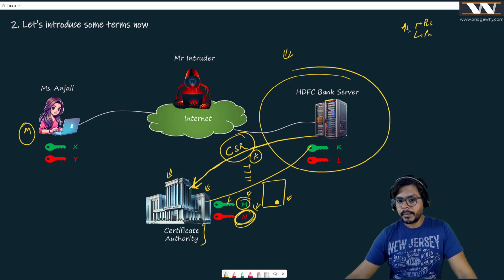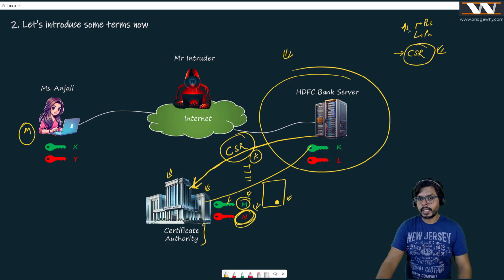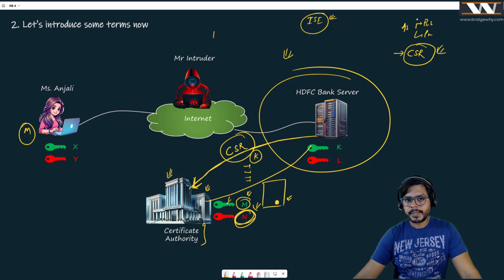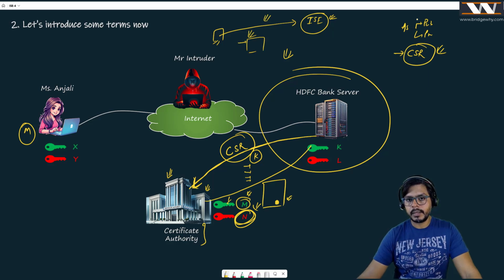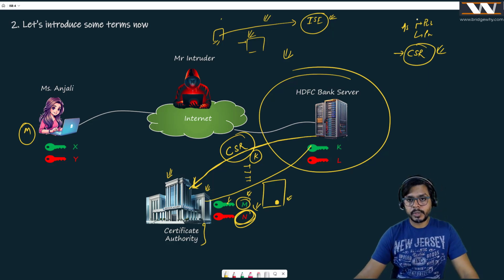So first thing first, I'm introducing another term, which is known as CSR, the certificate signing request. And I'm pretty sure that most of you have generated it. For example, when you are going to build Identity Services Engine in your environment, and some client is making a connection towards it, or if you are opening the admin portal of ISE, you are going to see that the ISE server is not authenticated. You need to be sure that you are talking to the correct ISE server.